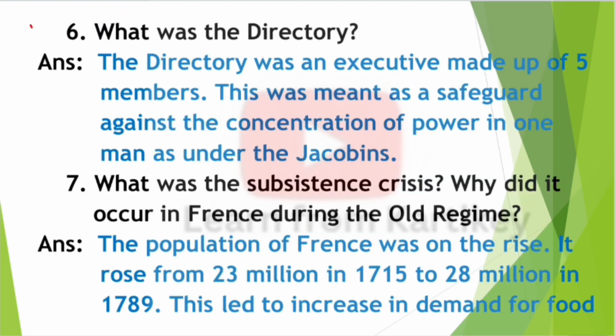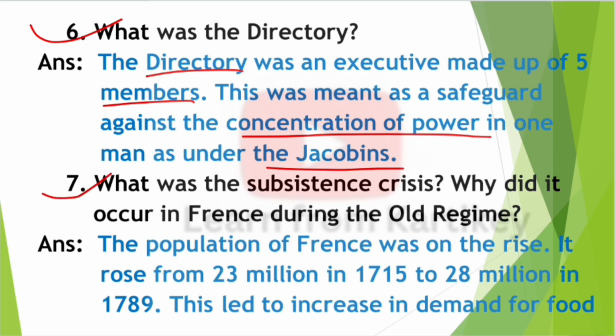Next question, question number 6. What was the Directory? Answer, the Directory was an executive made up of 5 members. This was meant as a safeguard against the concentration of power in one man as under the Jacobins.